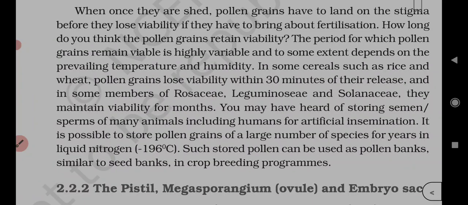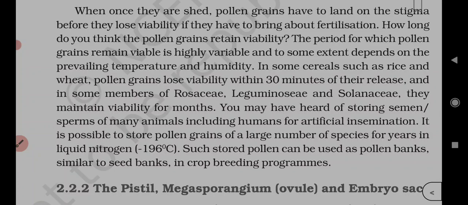C is the correct. First option, let's see, fertilization of a flower by pollen from another flower of the same plant. This is geitonogamy. Fertilization of a flower by pollen from the same flower, this is called autogamy. Fertilization of a flower by pollen from a flower of another plant in the same population, this is called xenogamy. Fertilization of a flower by pollen from a flower of another plant from a distant population, this is not possible at all. Pollen tablets are available in the market for supplementing food.